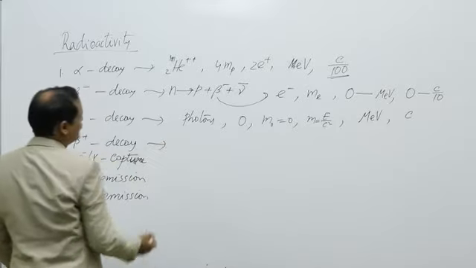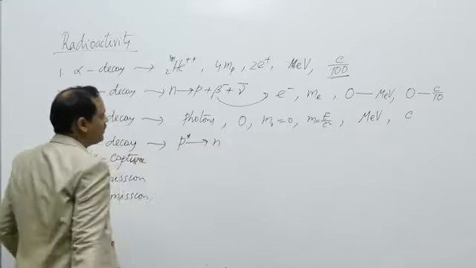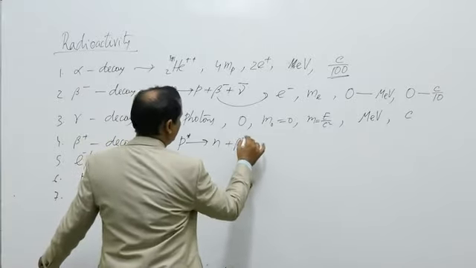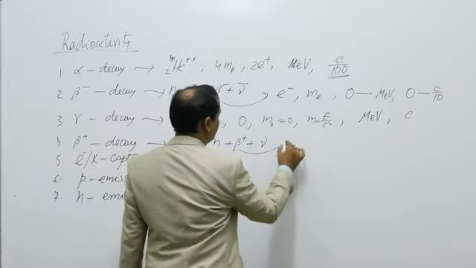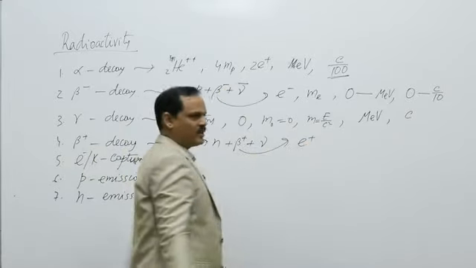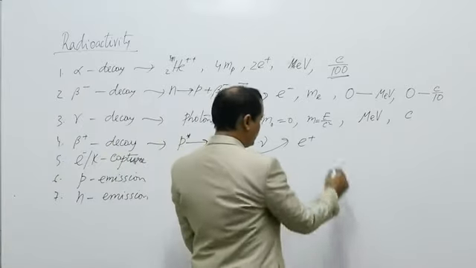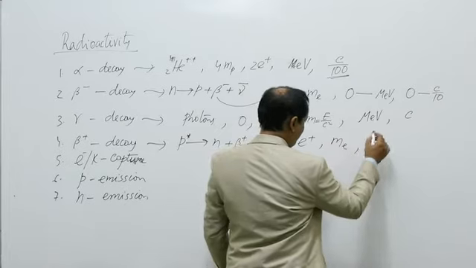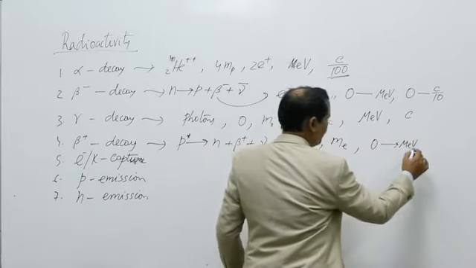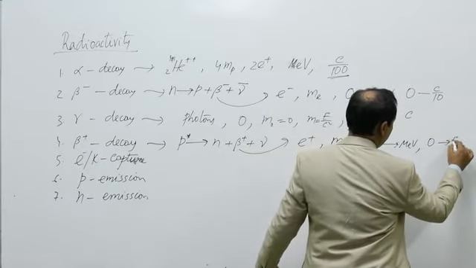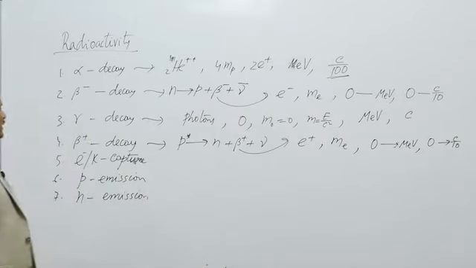Beta plus decay takes place when a proton inside nucleus gets converted to neutron, emitting beta plus and neutrino. Beta plus is nothing but positron or positively charged electron. Its charge is e plus, mass is m_e, energy varies between 0 to few mega electron volt and speed varies between 0 to c by 10. That is the speed of the particle.